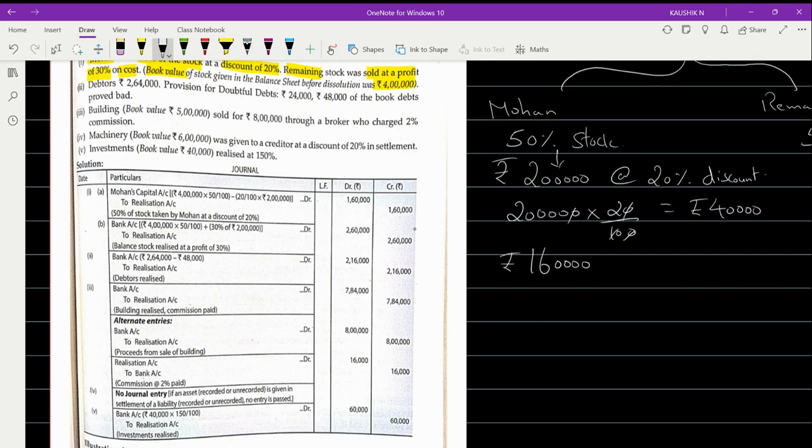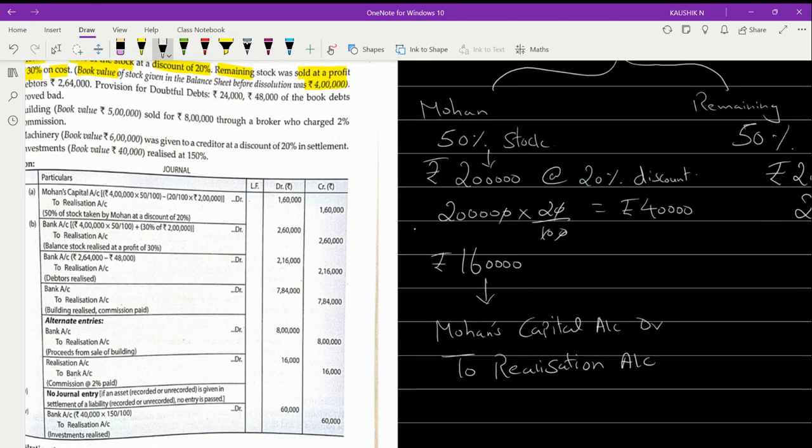Now the partner is taking away the asset. So what will be the entry? Mohan's capital account debited to realization account. So the value will be rupees 1 lakh 60,000.